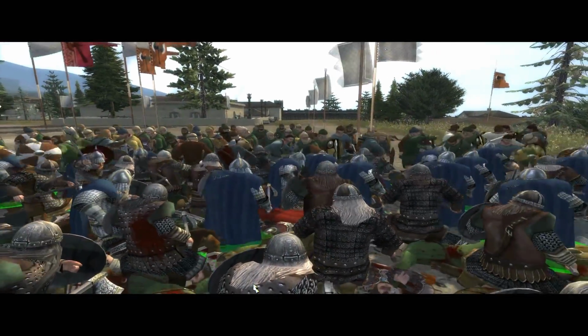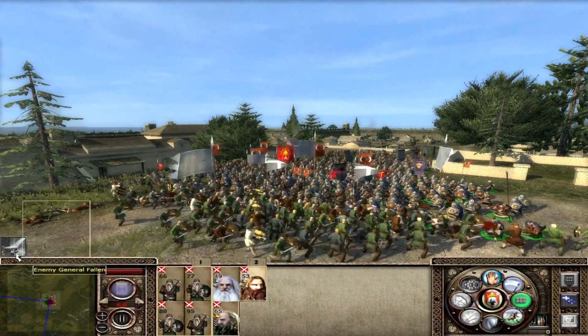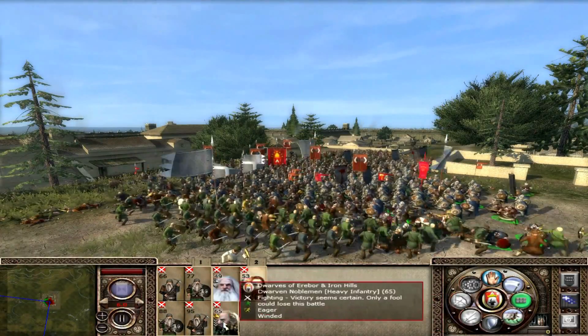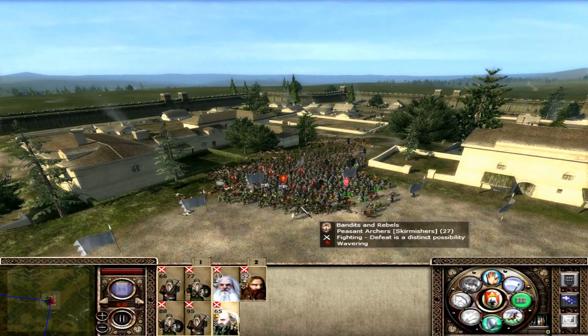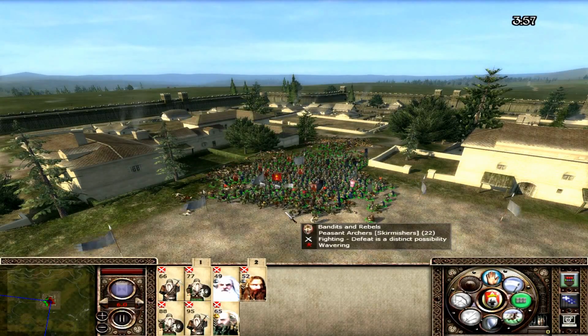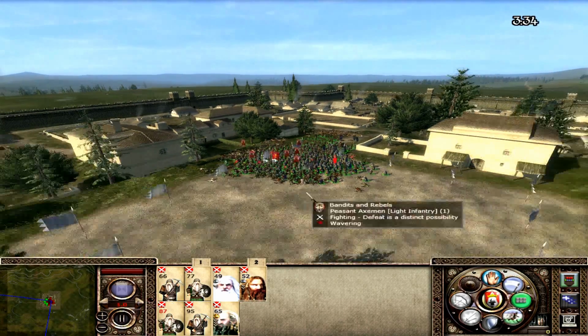Good tidings. The enemy general lies dead. Smashing. We have sent the cart to hell. Enemy general fallen. Brilliant. Well, that'll be just my luck, I'll lose all my generals or something like that. Our men are in control of the castle. Boom! We push through, finally.